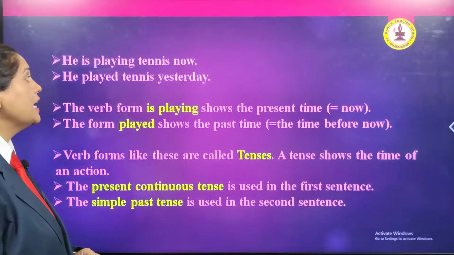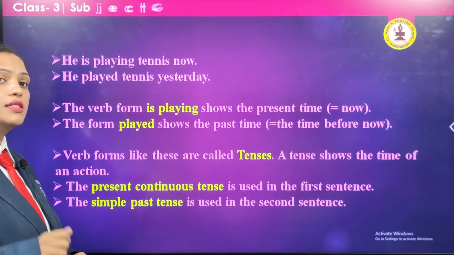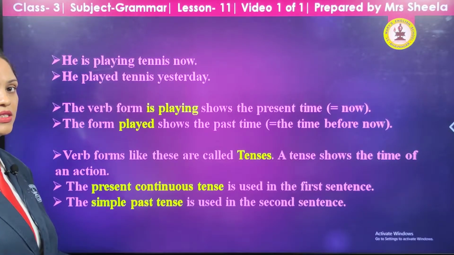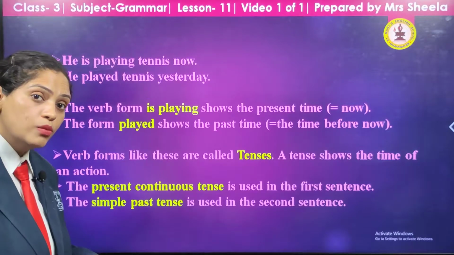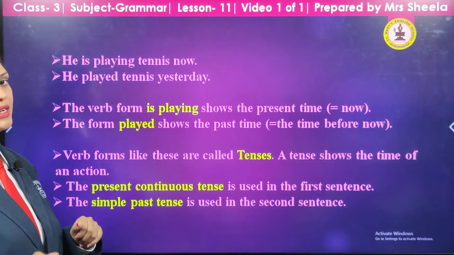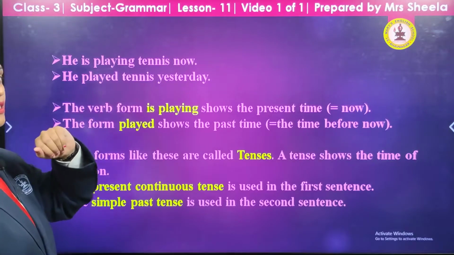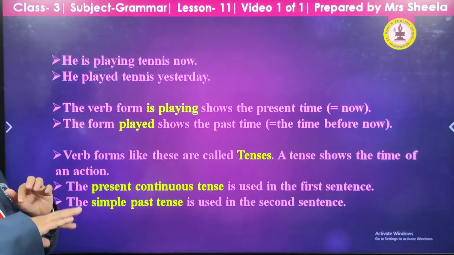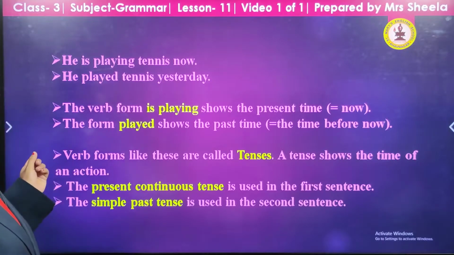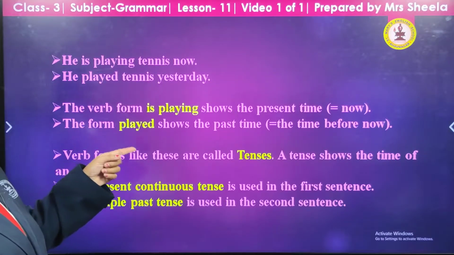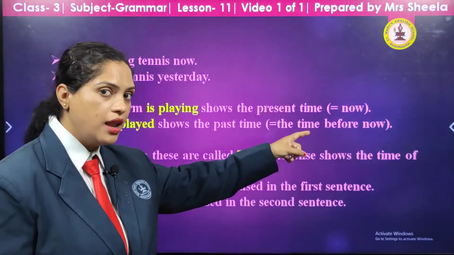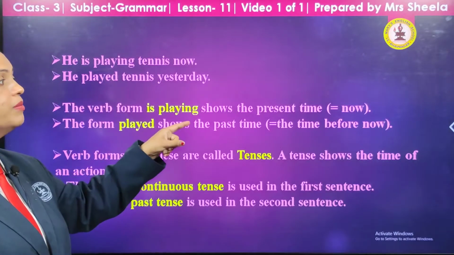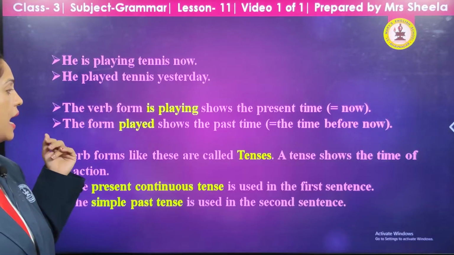He is playing tennis now. Some activity which is going on just now, at this moment, at this time, presently. He played tennis yesterday. He had played tennis yesterday. The verb form playing shows the present time, that is now. The form played shows the past time, the time before now, something which has already happened.